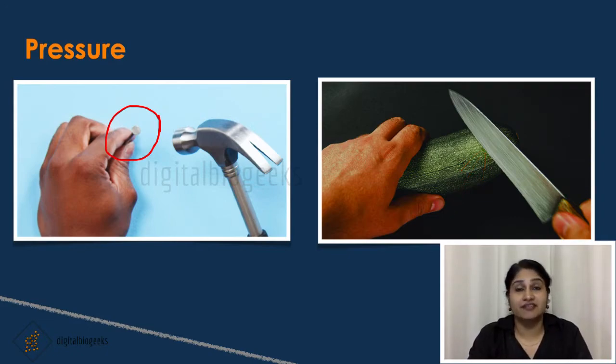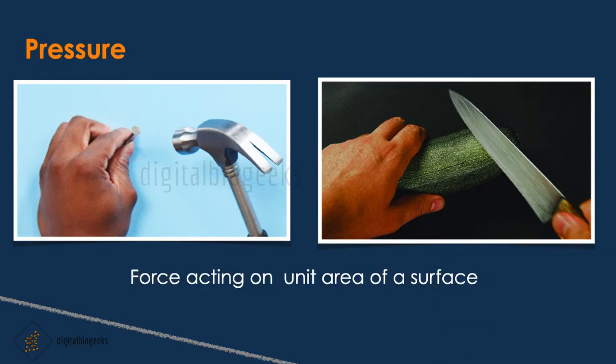You might have given your luggage to the porters in the railway station. Have you noticed what they do? Before picking the luggage, the porter places a cloth over his head. This is to increase the surface area so that the pressure exerted by the luggage is very less and he can carry the luggage without much difficulty. If we want to pierce or cut something, we always use sharp-edged objects. This is to decrease the surface area and to increase the pressure. The force applied on a unit area is known as the pressure.